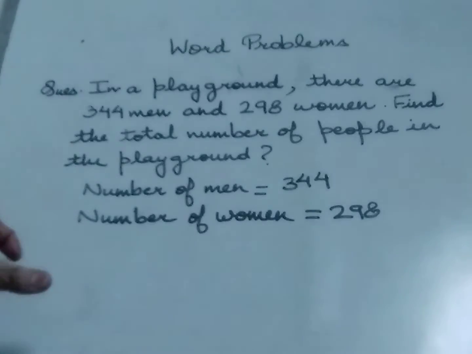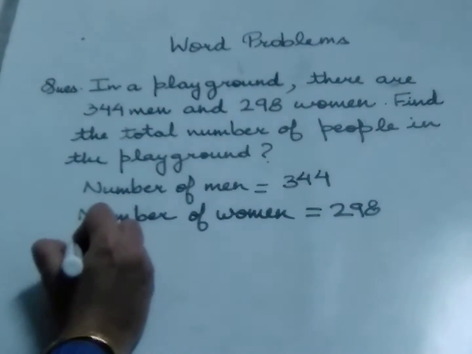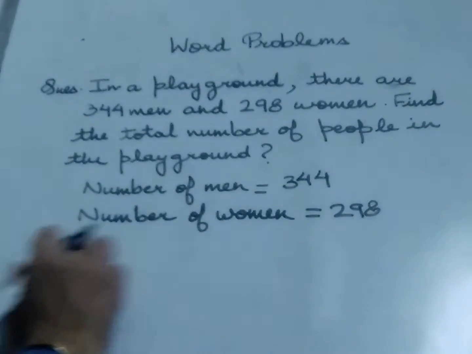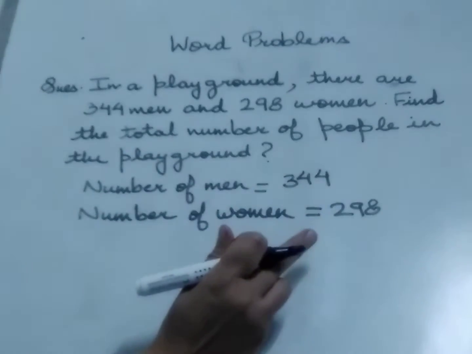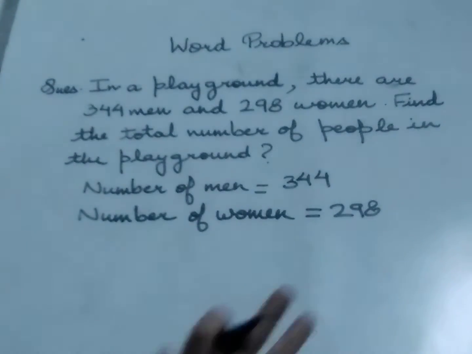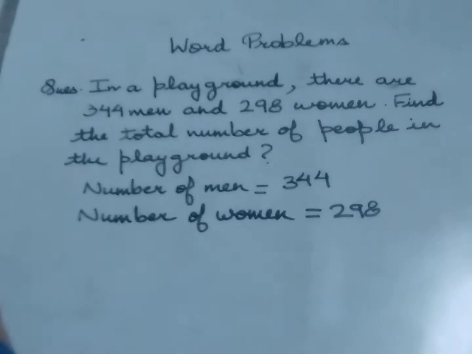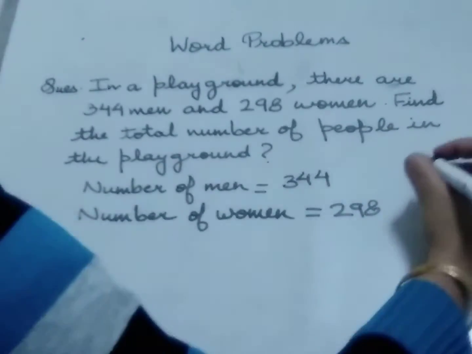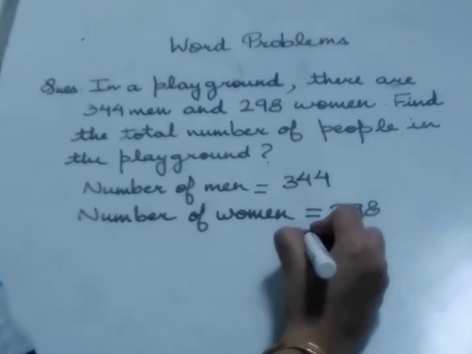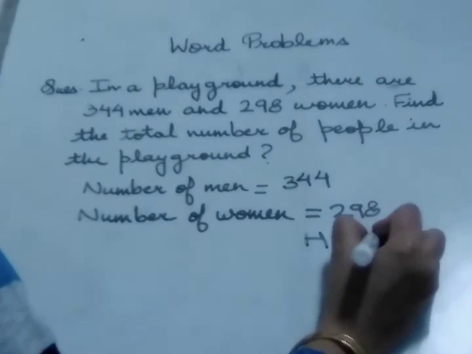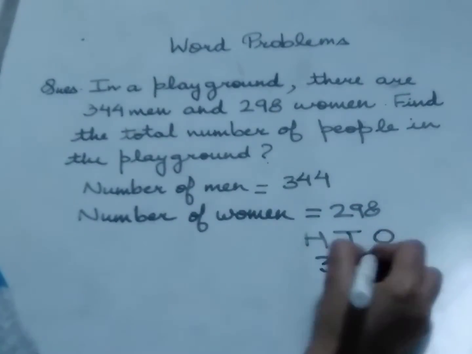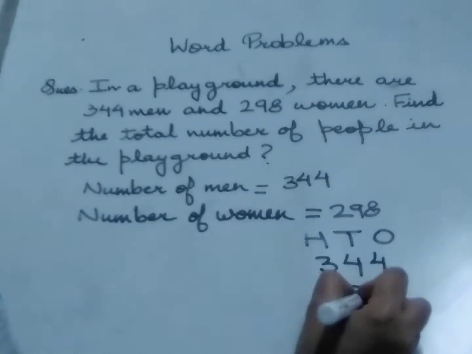So to find the total number of people, we need to add the number of men and women. Now you get the number of men is equal to 344, number of women is equal to 298. So just add them. 344 plus 298.